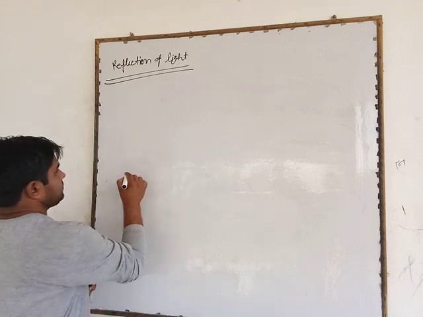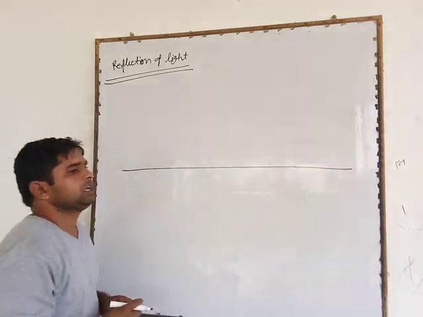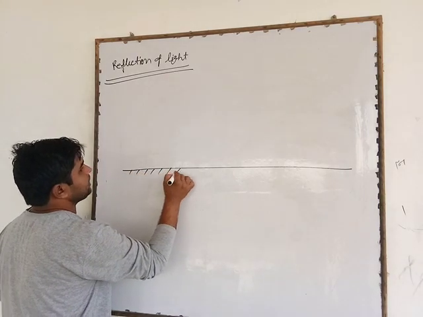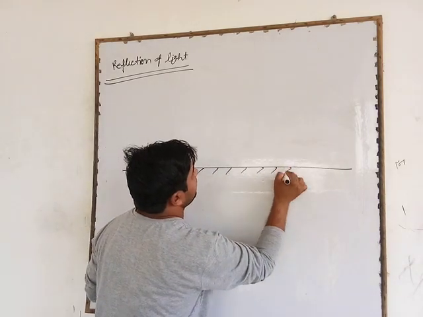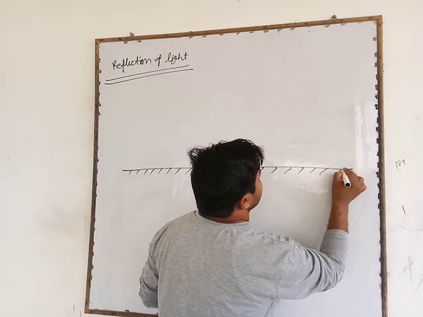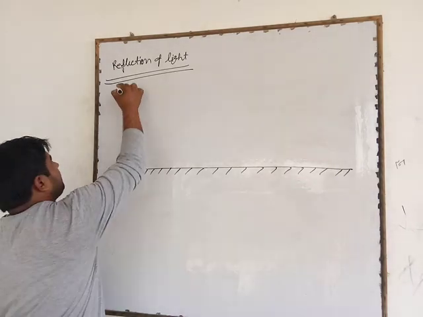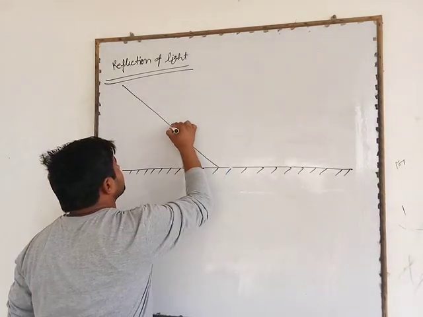Suppose that it is a plane, a polished smooth plane like a mirror, and a ray of light falls upon it.